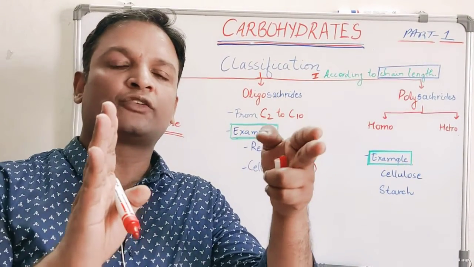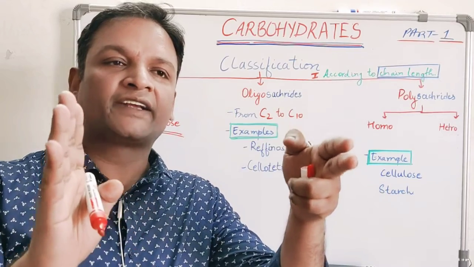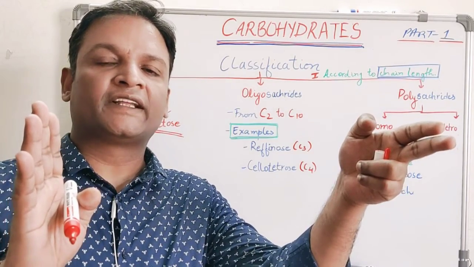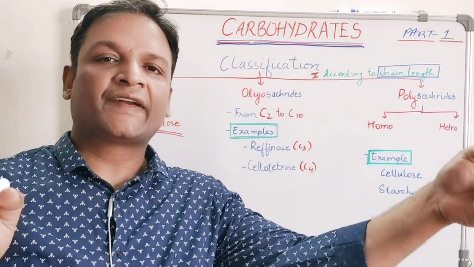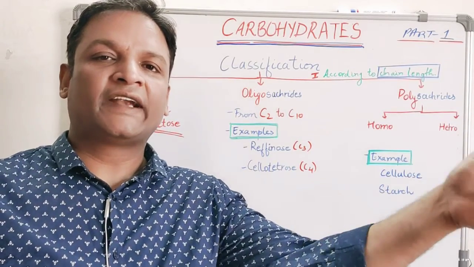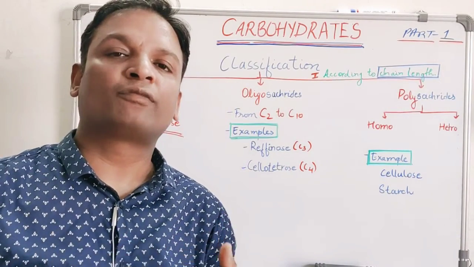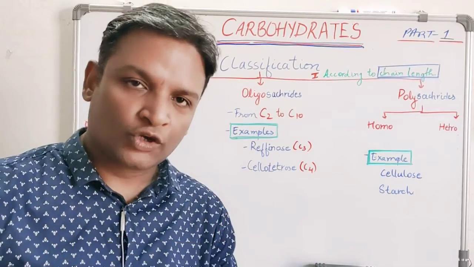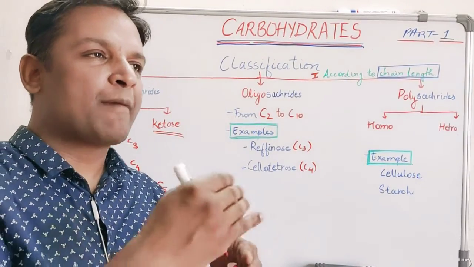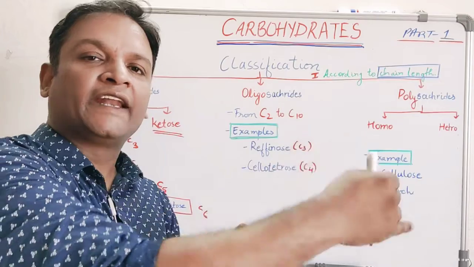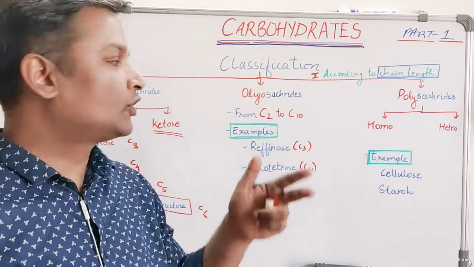If 2 units of monosaccharides are there, they are called disaccharides. If 3 units, trisaccharide, then tetrasaccharide, pentasaccharide, hexasaccharide, heptasaccharide. It depends on the number of monosaccharides per molecule. So we can have a maximum of 10 units of monosaccharides in oligosaccharides.